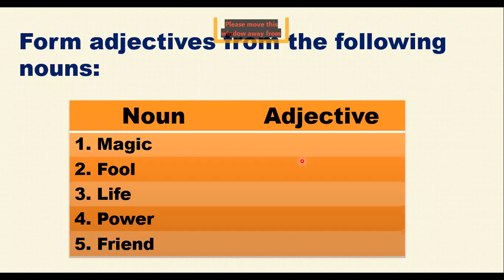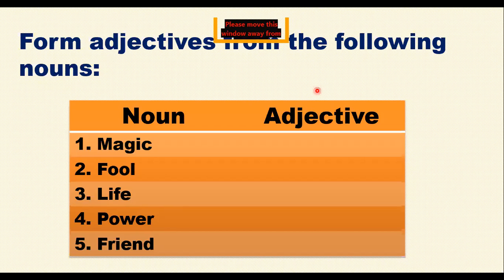Thank you, Sheikh Muhammad Zaid. It's going to be magical. Thank you. Okay, the next one I want Muhammad Hassan. Muhammad Hassan from 8A, can you answer me the second one? Fool. Fool is a noun. What's going to be the adjective? Foolish. Thank you. Okay, so all of you are there. That's nice. Foolish. So we are going to add ISH and that's going to be foolish.